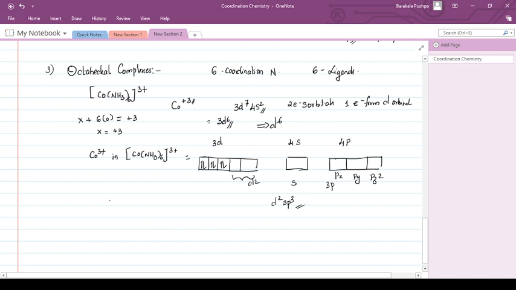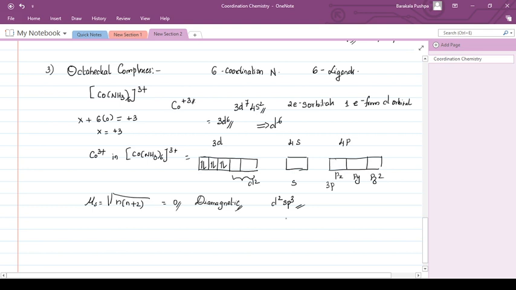Now the magnetic moment is the spin only magnetic moment. I always repeat this because even PG students get confused about why only spin magnetic moment. Please remember, coordination chemistry is very important basics for your PG also. So there is no magnetic moment. It is diamagnetic in nature.